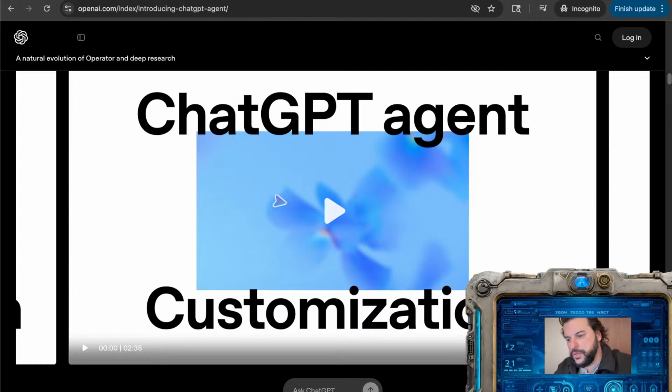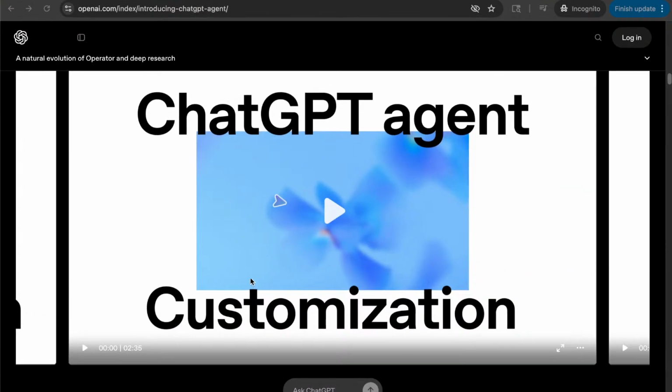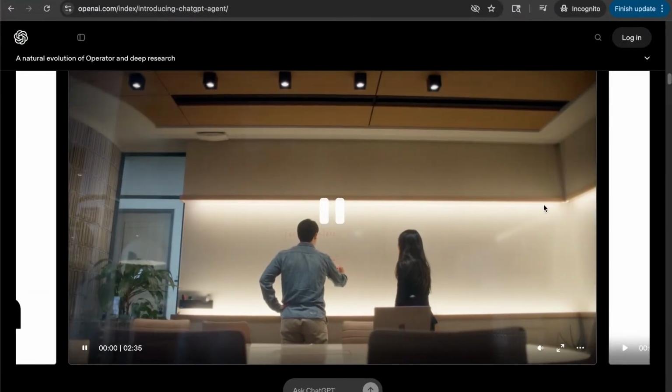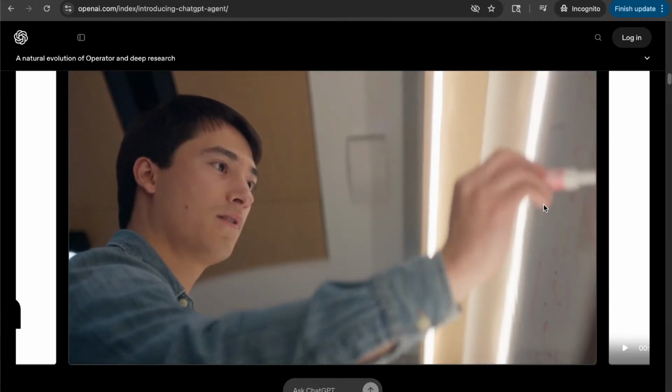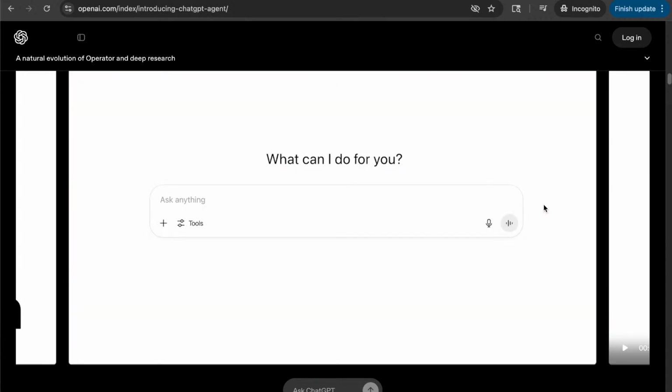Okay, so customization. Let's take a look at this one right here. If you give someone a hammer, everything looks like a nail. Now we've got the whole toolbox. It can do so many different things, and it's smart enough to actually know which tool to use in the right situation.